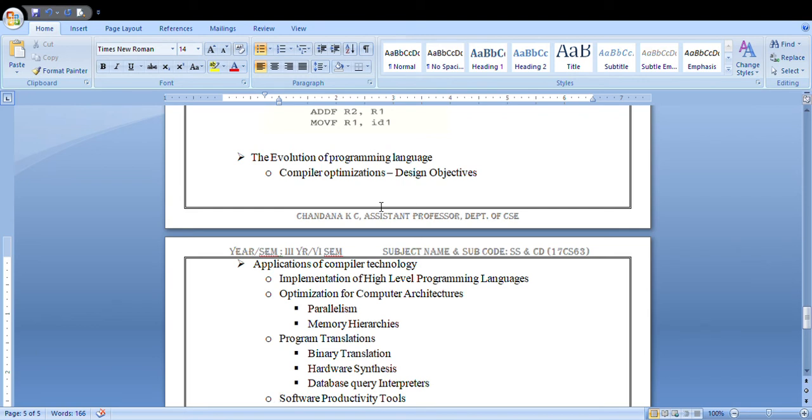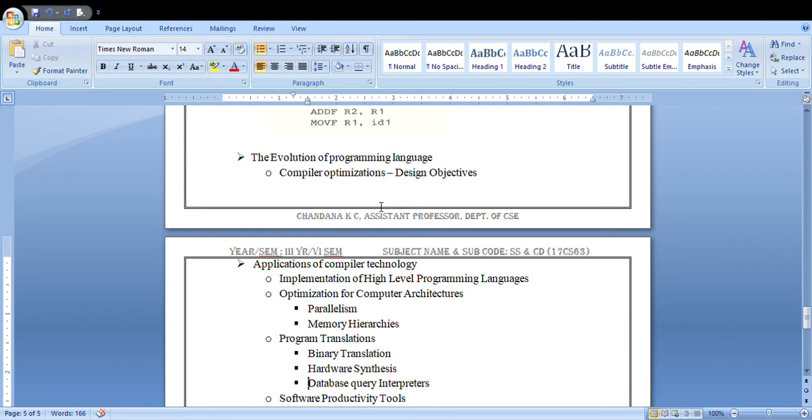And the main concept in this evolution of programming languages is compiler optimization and design. Why do you make use of the compiler, and what is the objective of designing that compiler optimization? In that, the first objective is to improve the performance of many programs. And the next one is that optimization must be correct.